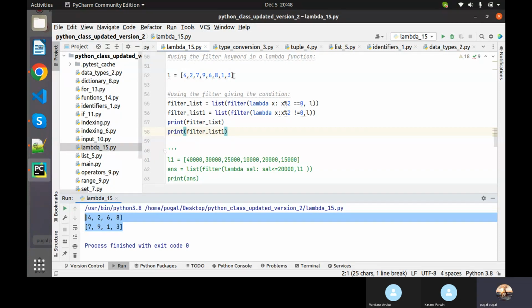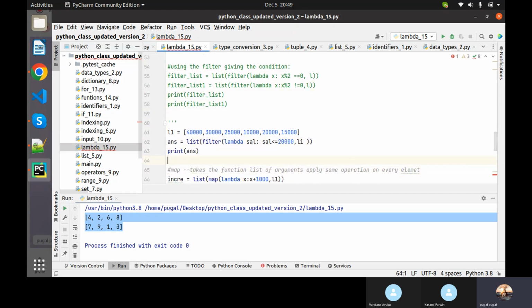Okay. So in the same way we have something called map. What map will do exactly is apply some condition to all the data. That's what it does. Okay. So here they have given another example for filter only.